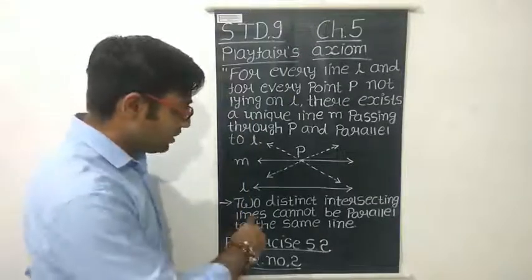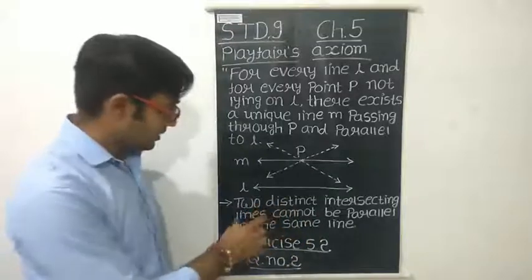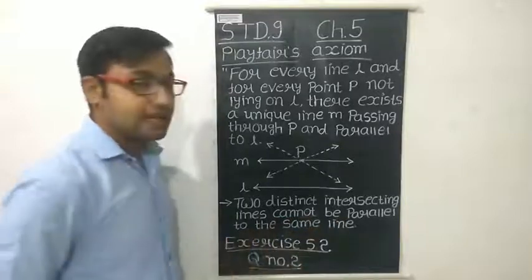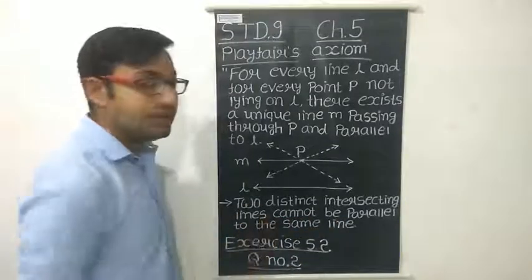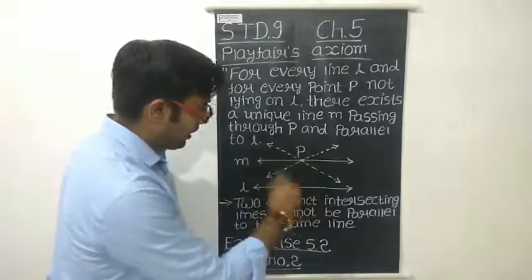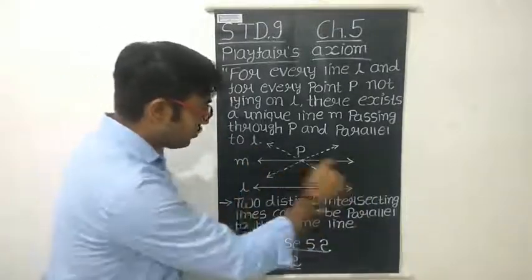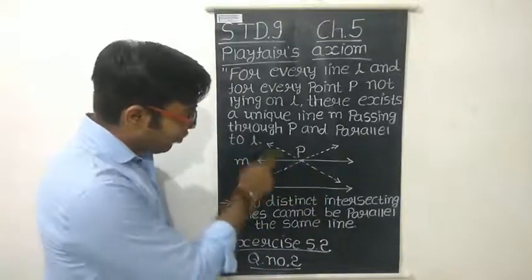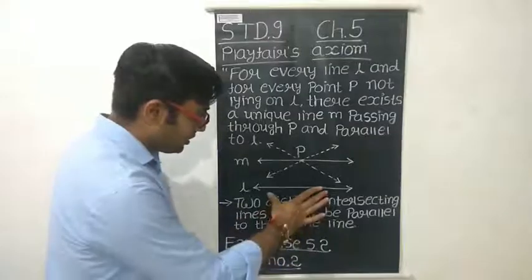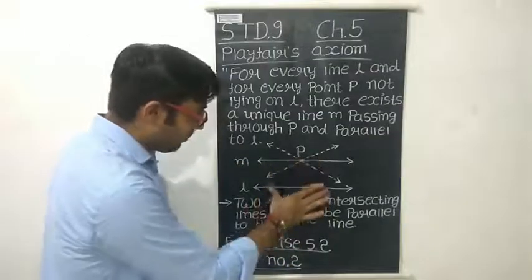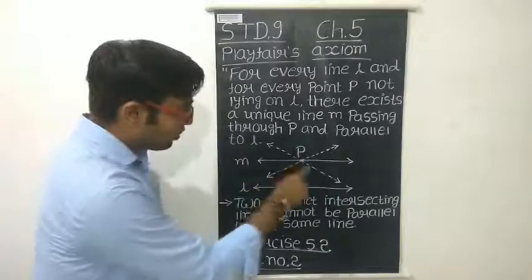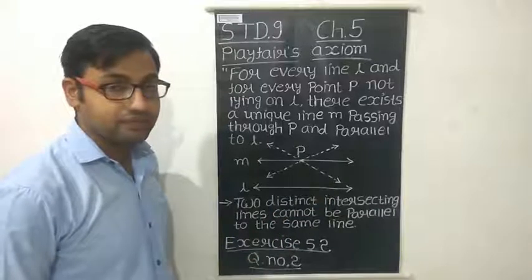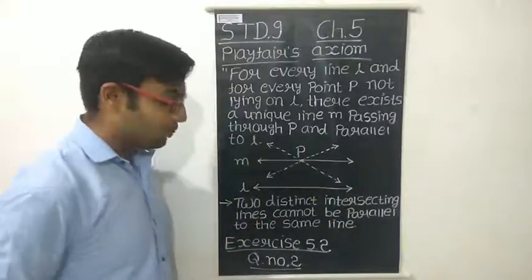Okay, it is also stated as: two distinct intersecting lines cannot be parallel to the same line. Two distinct intersecting lines, let us take this line and this line. These are two lines intersecting at a point P. Then they both cannot be parallel to this line L. Only one line can be parallel to this line, but both the intersecting lines cannot be parallel to this third line, right? So this is also a true statement.